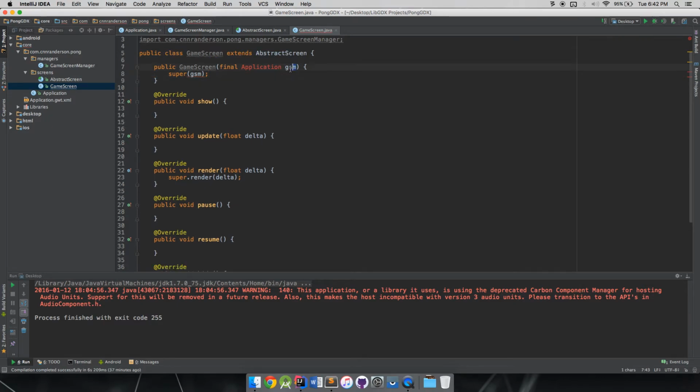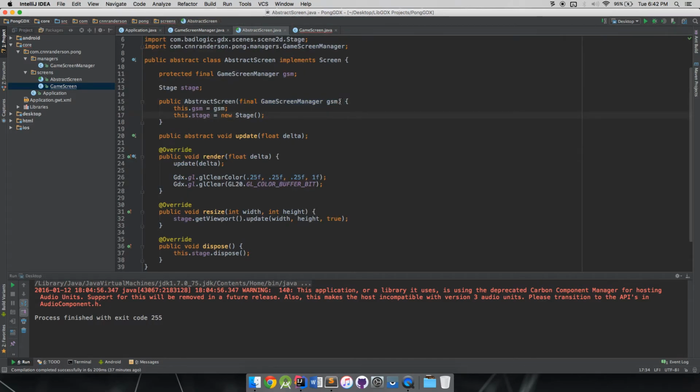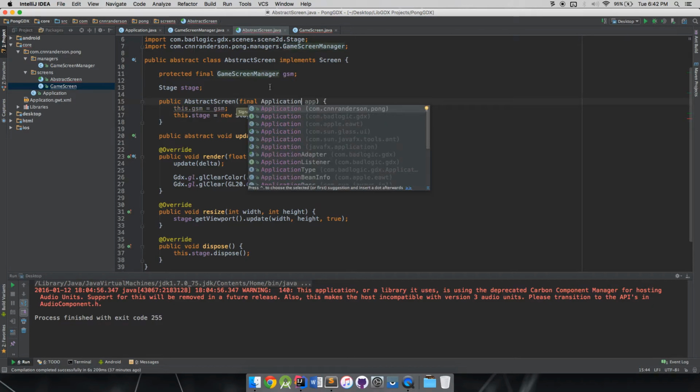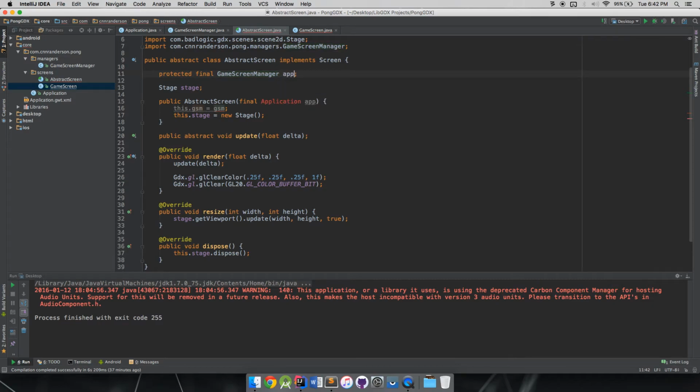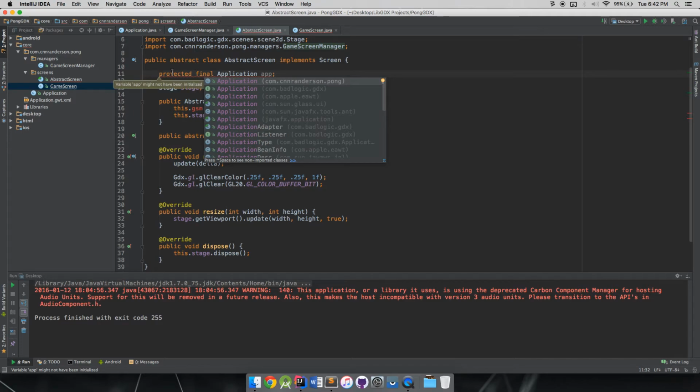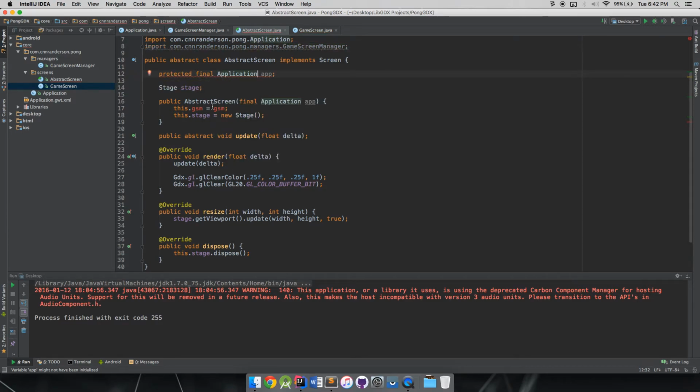So that's going to be app, and Alt Enter, get my application, pass it the app, make some changes in our abstract screen. This is going to be app now. And this is going to be application. This is going to be app. Sorry for the refactoring here on the fly, it's just a last minute decision. And this is going to be this.app equals app.